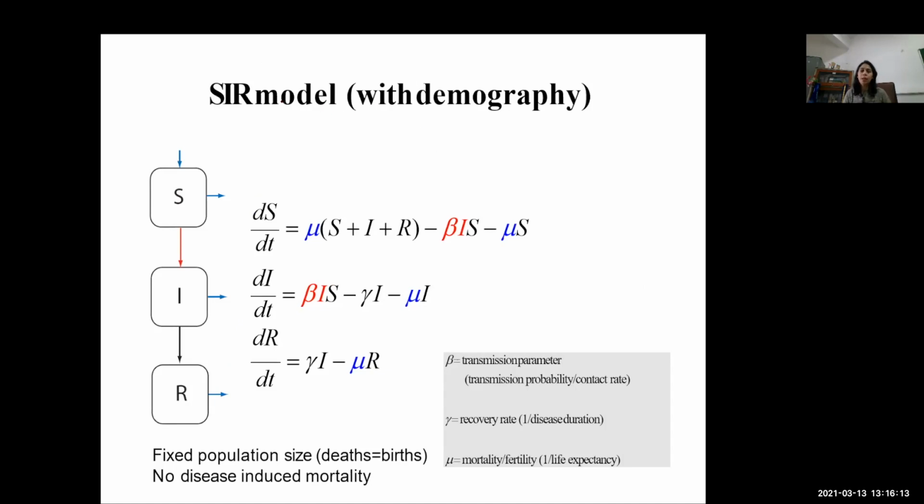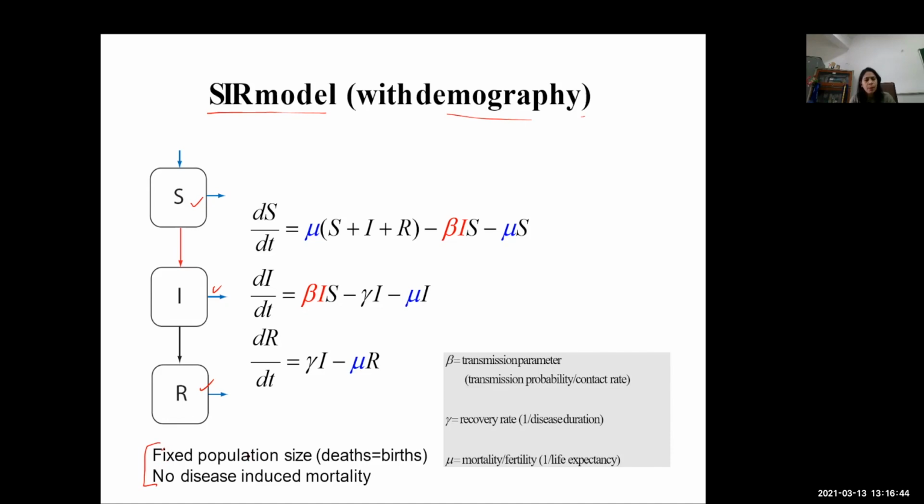Okay, now let us try to develop a SIR model with demography, right? Then we have three compartments, S, I, and R again, and three equations will be written, one for each compartment, that is susceptible, infected, and recovered. Here these two assumptions are there. As I said, assumptions are very important to note, because based on that only the working model will be developed.